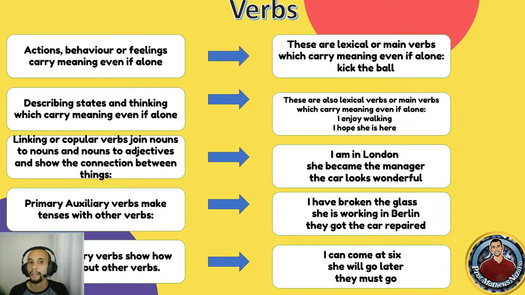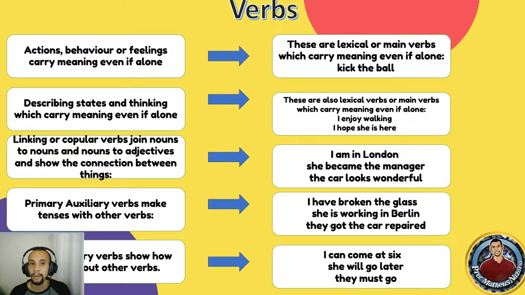We also have linking or copular verbs. They are used to join nouns to nouns and nouns to adjectives and show the connection between things. For instance, I am in London. If I say I in London, we know that something's missing. So these linking verbs or copular verbs are used for this, okay? For instance, she became the manager. The car looks wonderful. So these verbs link nouns to nouns or nouns to adjectives, okay?